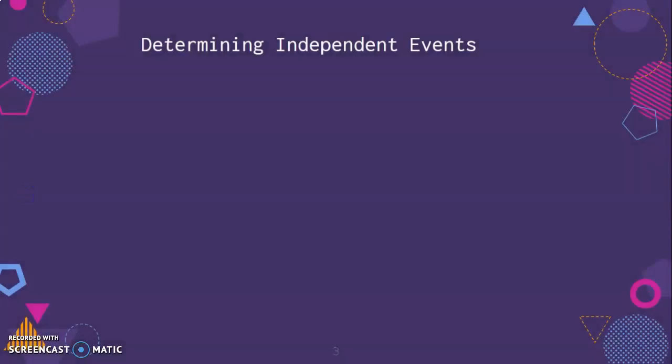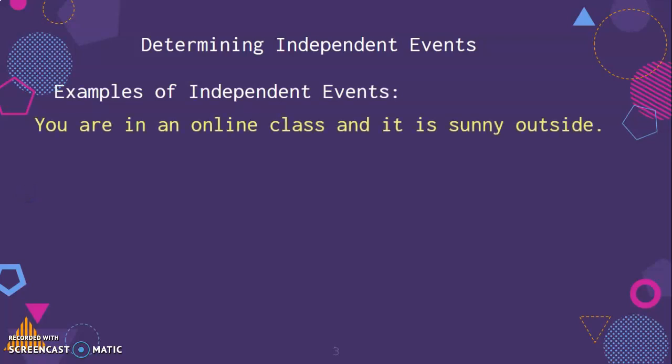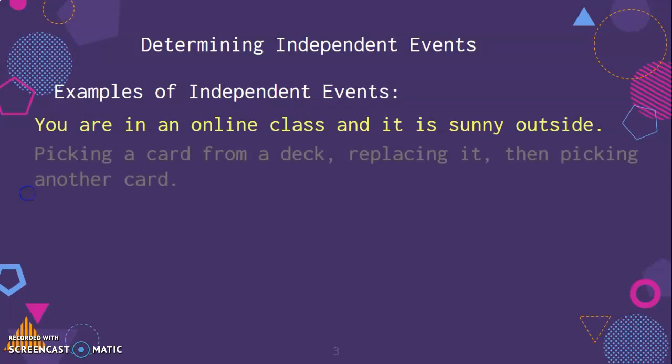And so first, when you're dealing with a situation with something and another, it helps to determine if these events are independent. So let's talk about some examples of independent events. One is you're in an online class and it's also sunny outside. Yes, unfortunate, but it's not dependent. This wasn't the fault of the online class to keep you inside.